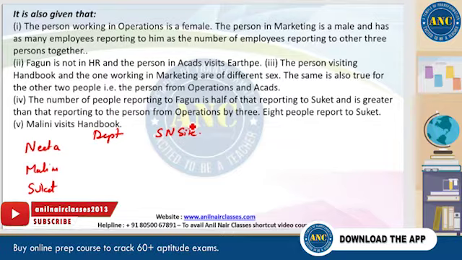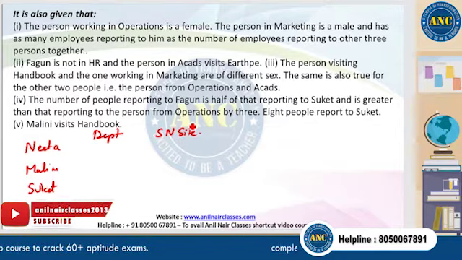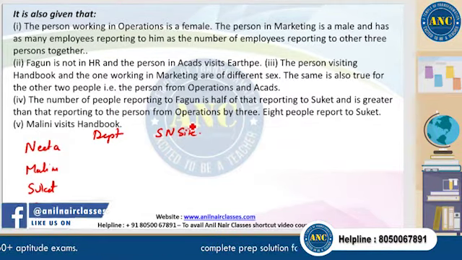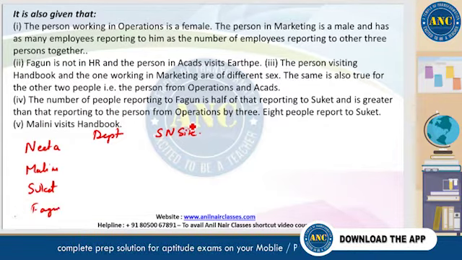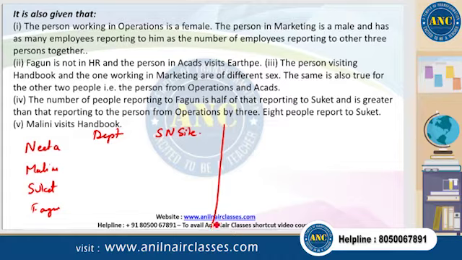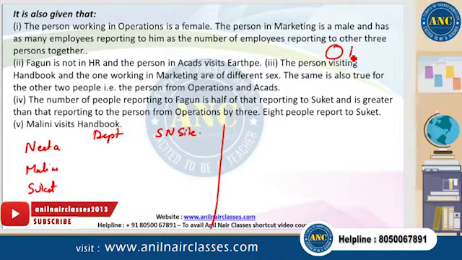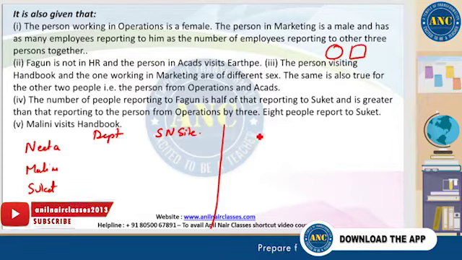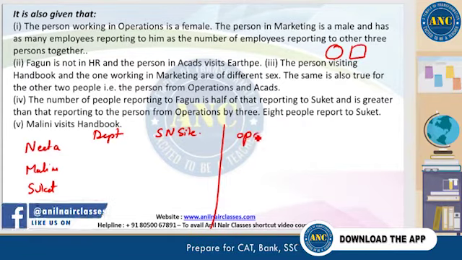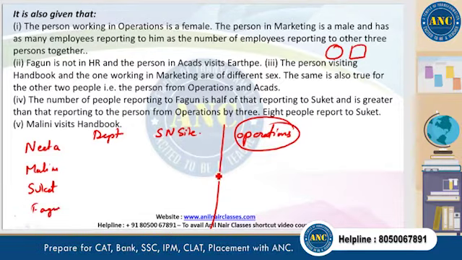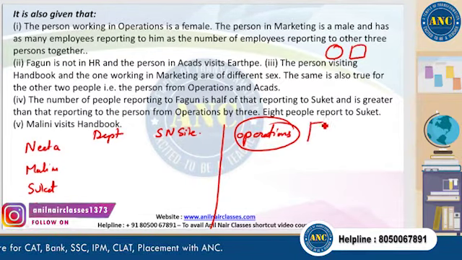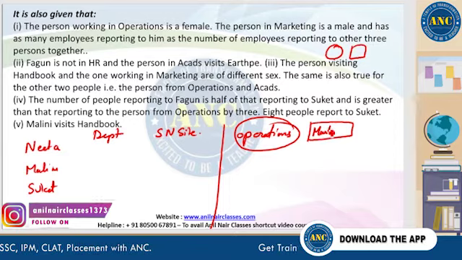I would like to call it clues. Let's look at each clue and try to figure out what to do with it. The person working in operations, they say, is a female. If you're talking of operations, I'll put a circle to represent female and a box to represent male. That would be a female. And the person in marketing is a male, so I'll put it in a box.